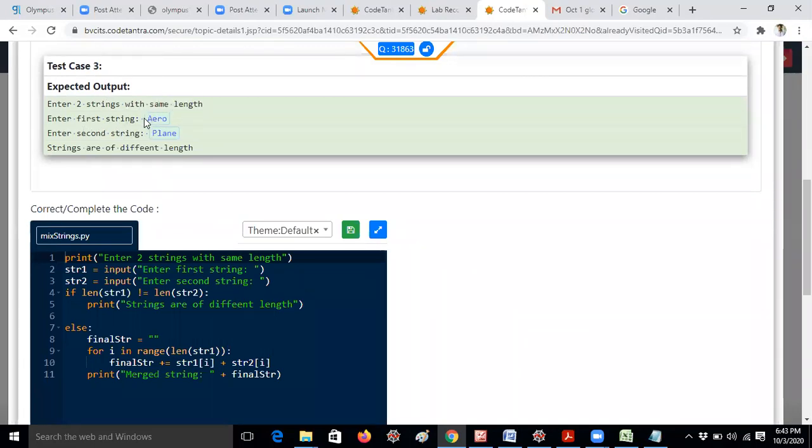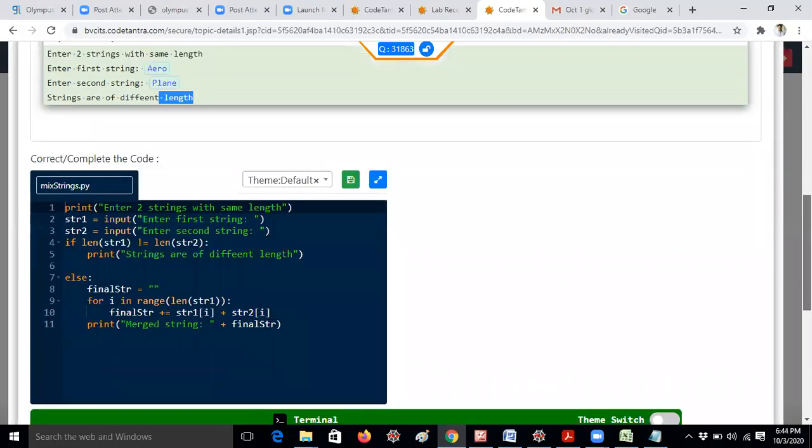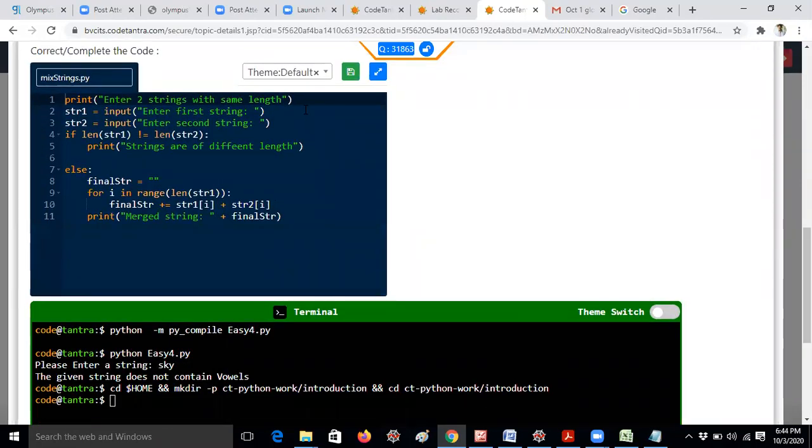For example, if you are giving a different length, aeroplane. This is a 4-letter word. This is a 5-letter word. Strings are of different length, and exit the program. That's all. This is a simple program actually. Okay. So this is the concept actually, guys. Now I am running the program.